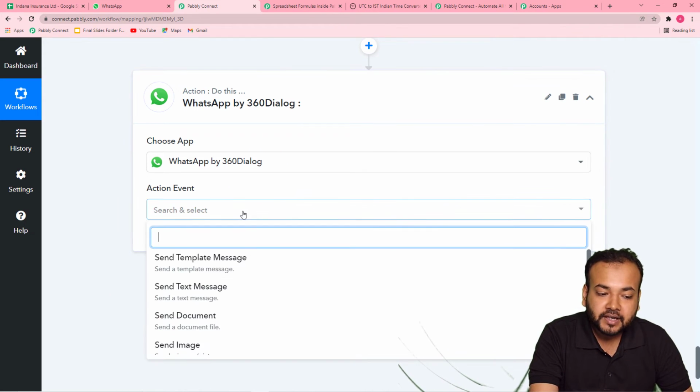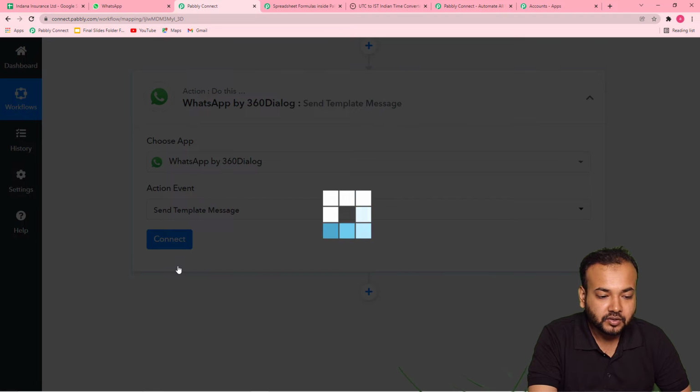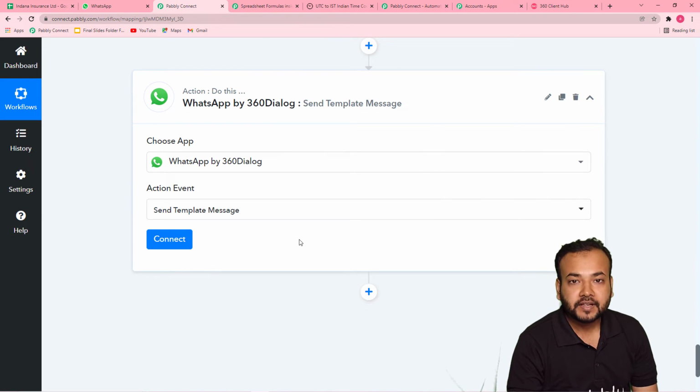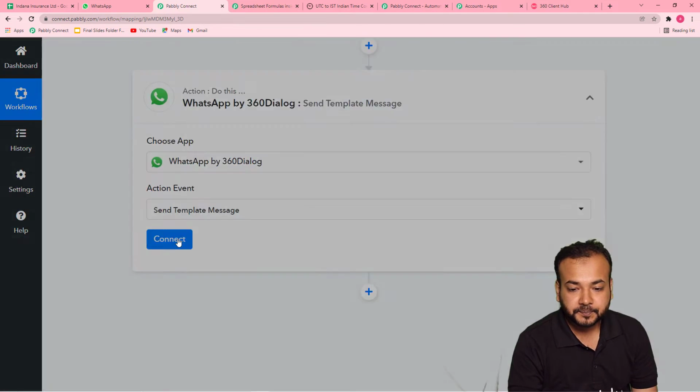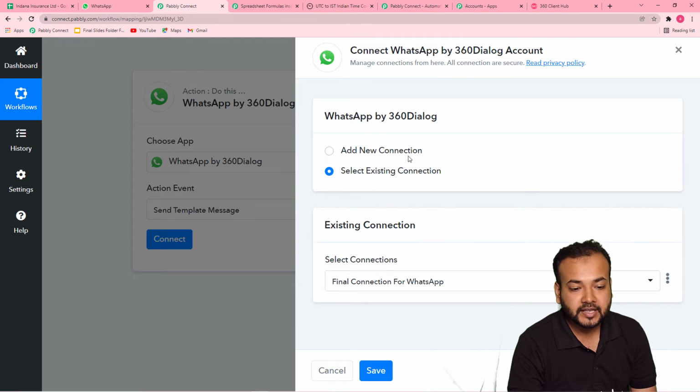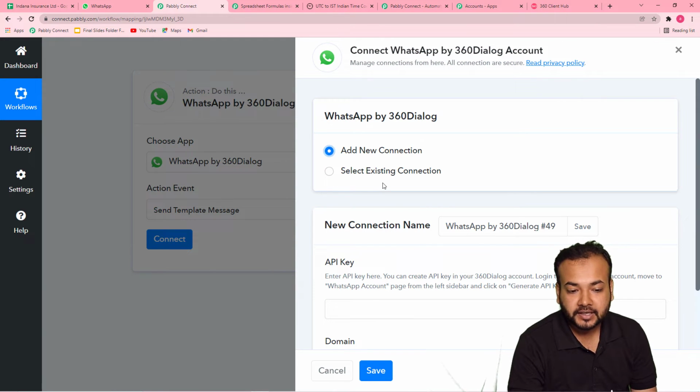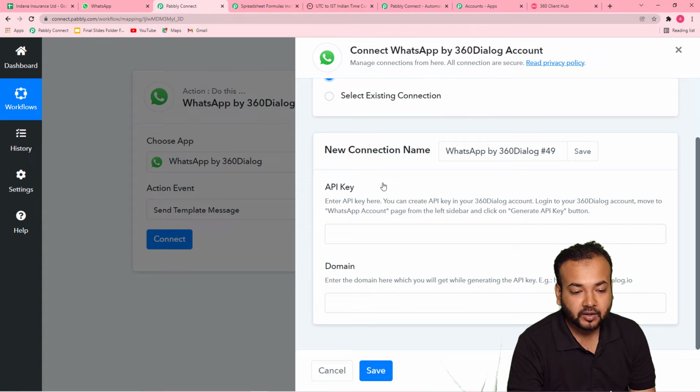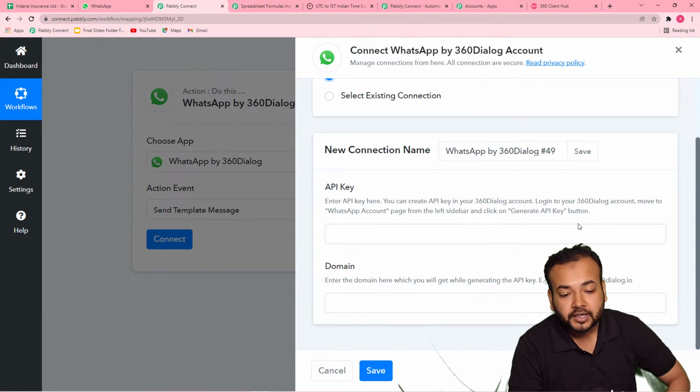And in this action event, you have to select this send template message option. So after this, click on this connect button. And from this window, select add new connection option if you're making the connection for the first time with 360 Dialog. So for the first time, it will ask you for this API key and the domain name. So to get this key, you have to go to a 360 Dialog account and you have to generate an API key for yourself. Okay, so let me show you how you can do it.